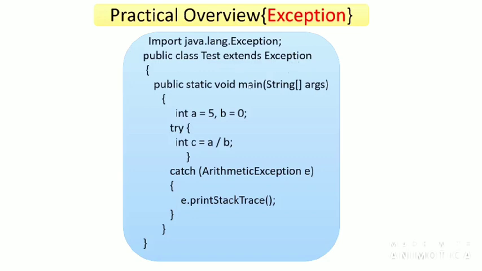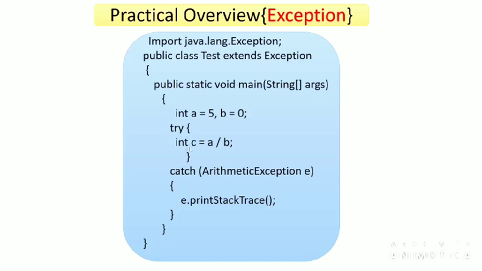Now public static void main(String[] args). Here we have defined two variables of integer type, int a = 5 and int b = 0. We have initialized the variables with the values 5 and 0. Now in the try block, we have written int c = a / b, defining a variable c of integer type.